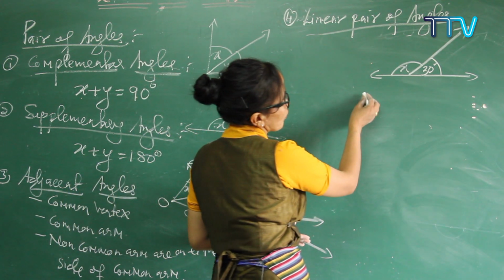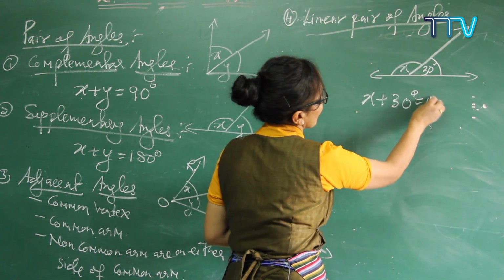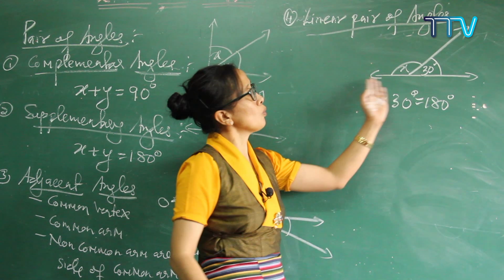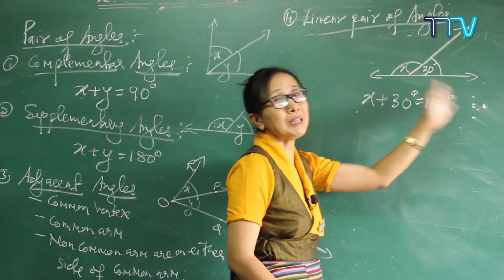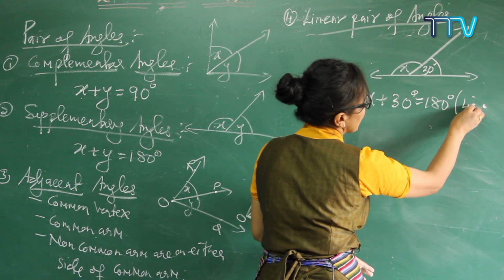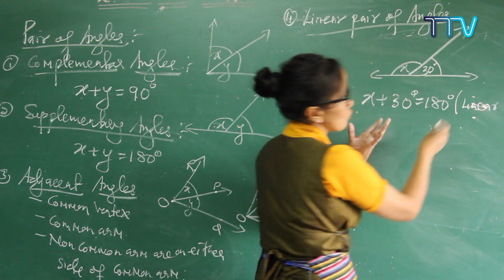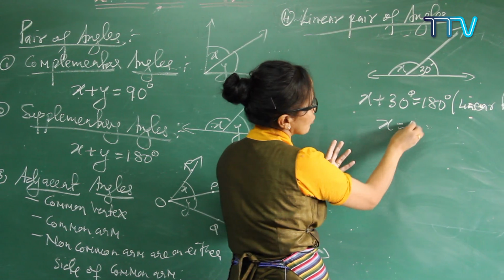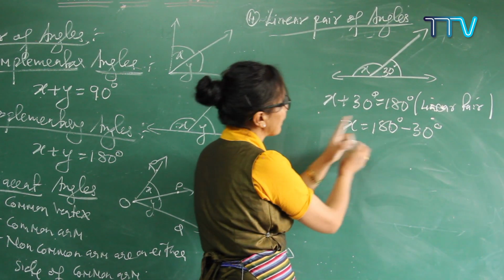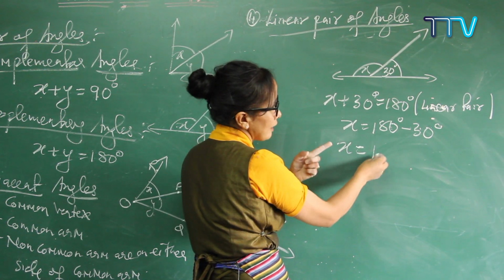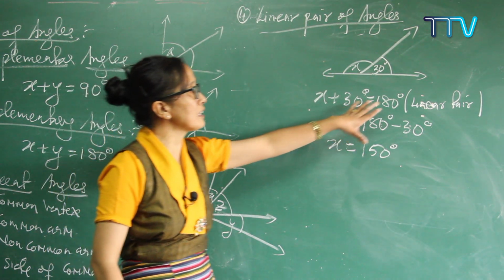What do you do? We know that angle x plus 30 degrees is exactly equal to 180 degrees. Why? Because it is on one straight line, therefore you get exactly 180 degrees, a complete angle. Understood? So this is linear pair. When you give the reason, you can write linear pair. So what answer do you get? x is equal to 180 degrees minus 30 degrees, shifting this to the other side. So your x value is how much? 150 degrees. So you can find the x value easily by using linear pairs.